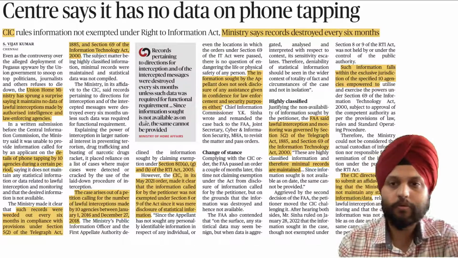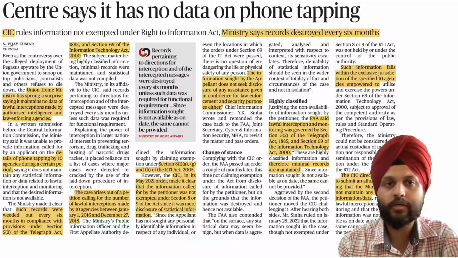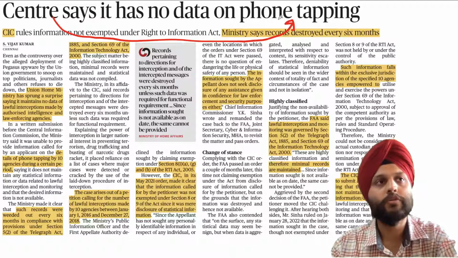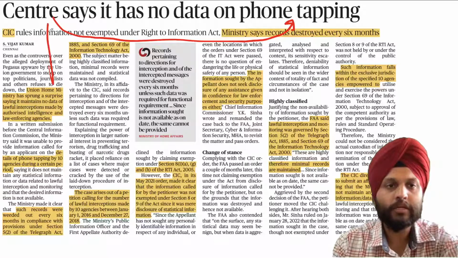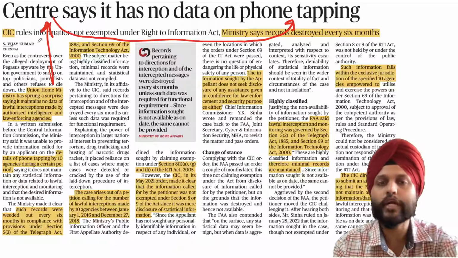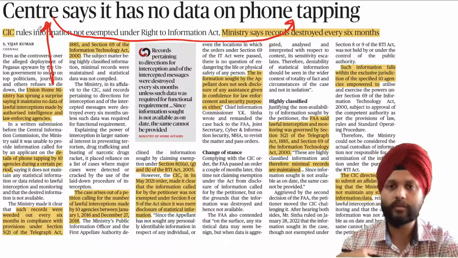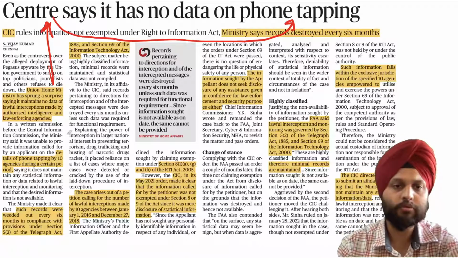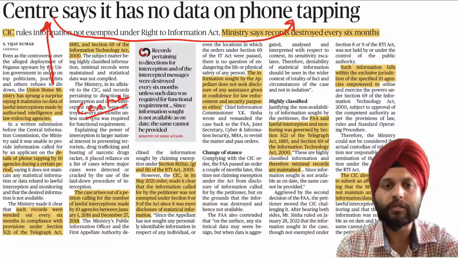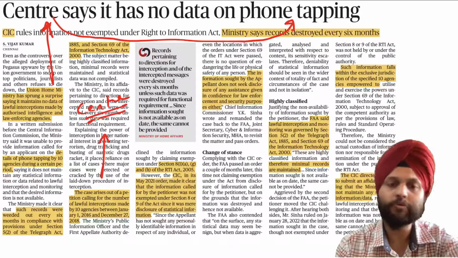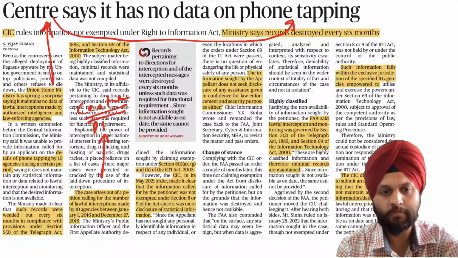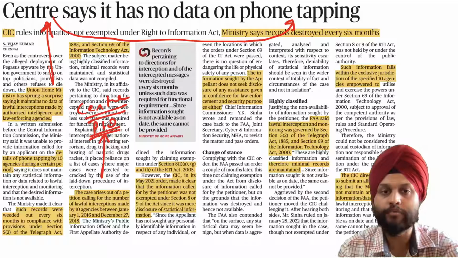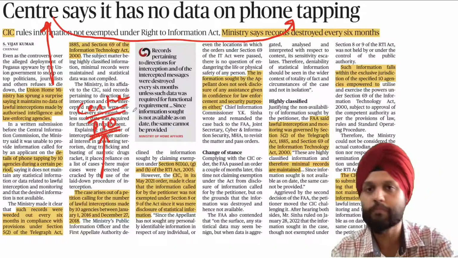Okay, so you know what happens. Naturally, the center will tap phones. So somebody sent a petition. We have the Right to Information Act, that is, citizens have the power to claim information from the government. So somebody went to the center, and from there it went to the office of the Public Information Officer, the PIO. If somebody wants information, there will be some person deputed in different departments of the government.